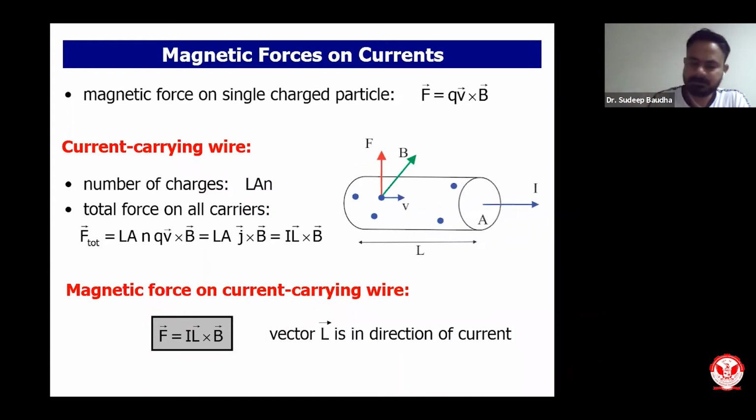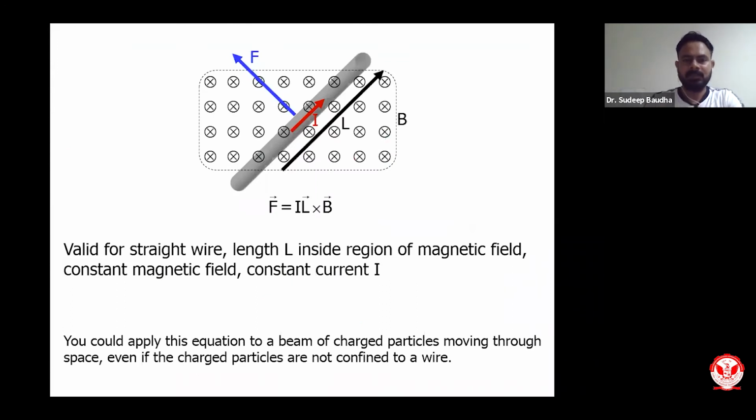Now let us try to understand what will happen to these charges. This is one understanding. If I have a straight wire, this is my straight wire. Current is in this direction. Length is also in this direction. I have already mentioned that current and length should be in the same direction. Magnetic field is perpendicular to this, going inside the page. Then the direction of force will be in this particular direction. As you can see, the direction of force is going to be perpendicular to the length of the wire.